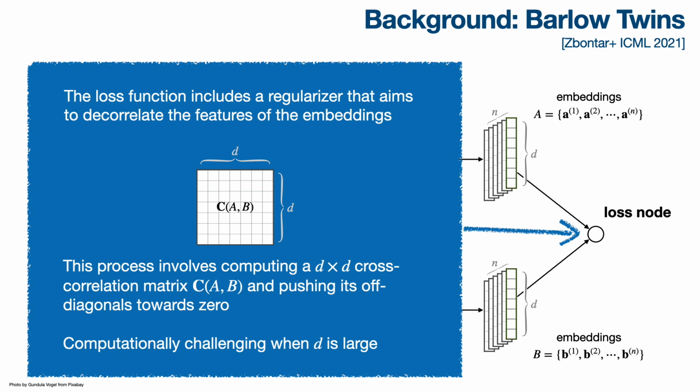Now, the model's loss function aims to decorrelate features of these embeddings. To be precise, a d by d cross-correlation matrix of A and B is computed, and a regularizer in the loss function pushes its off-diagonal elements towards 0. However, calculating the cross-correlation matrix is a computational hurdle when d is large. This is the problem we address in this work.